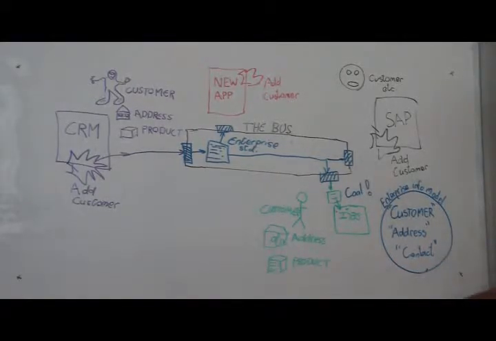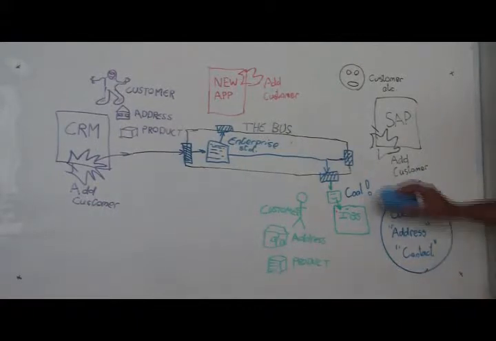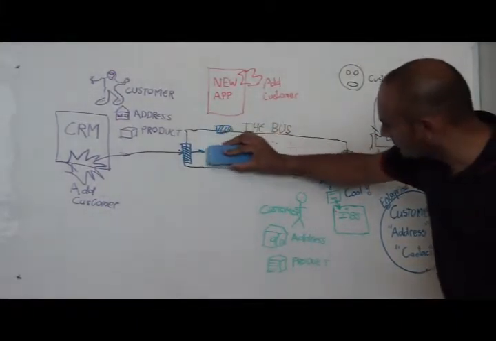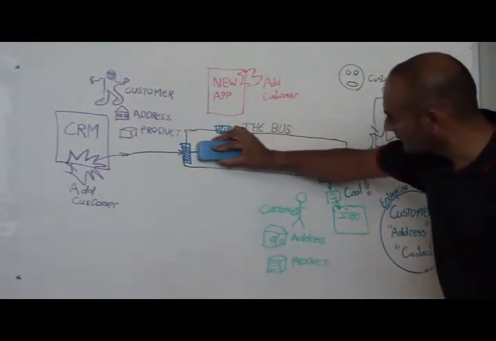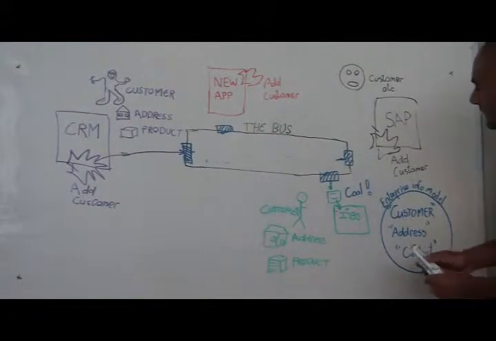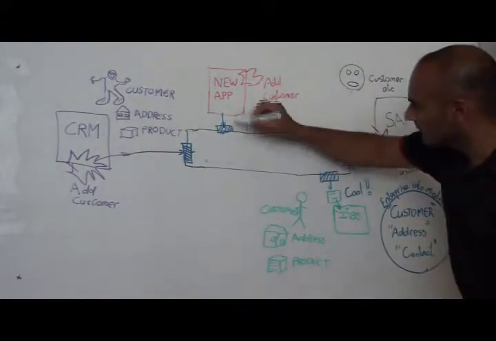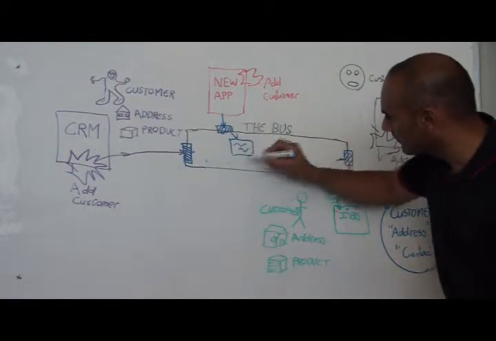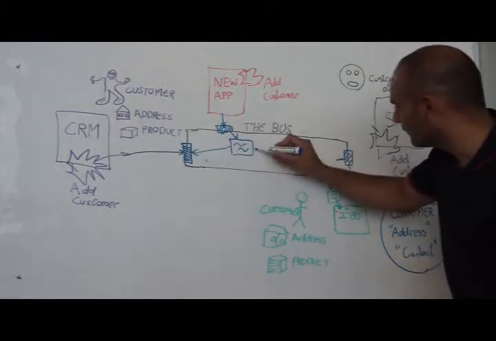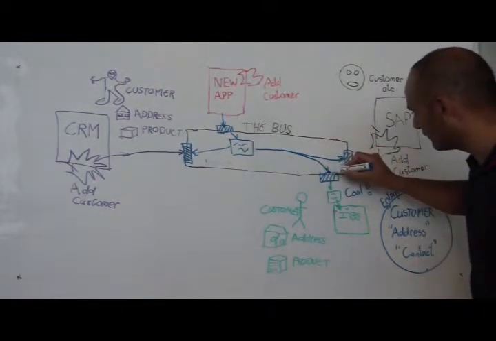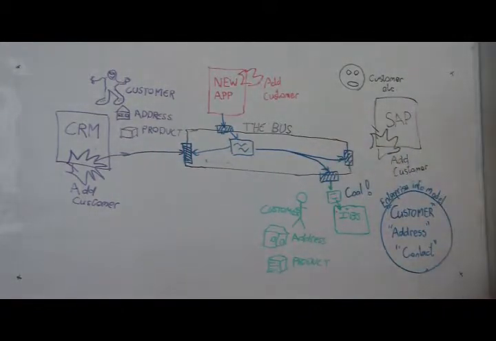Let's say that the add new customer event comes from another source, not the CRM system. Let's say that this new app can propagate the business event add new customer onto the bus as a standard or canonical message. The message can then be consumed by other existing systems without them having to change their transformation logic.